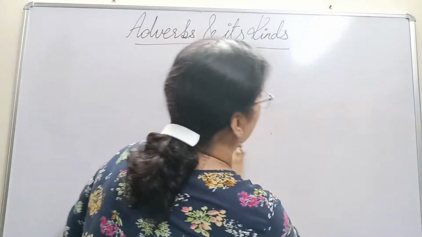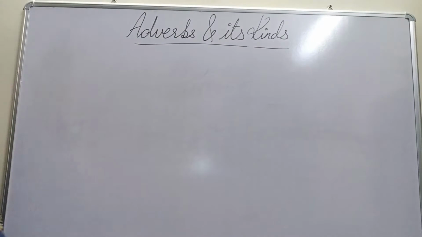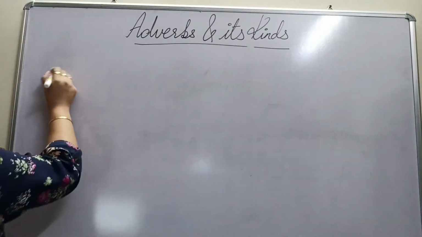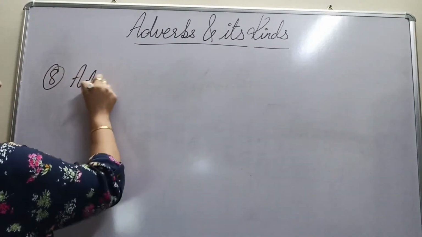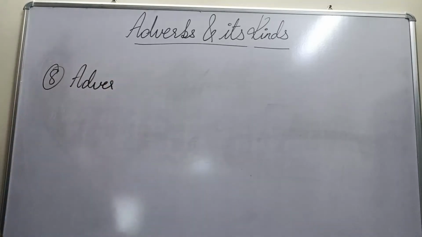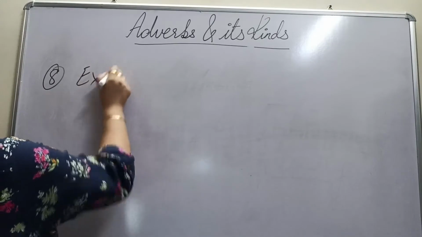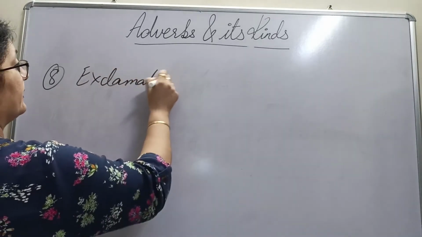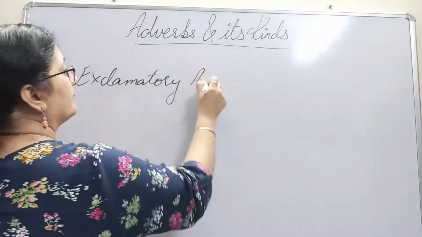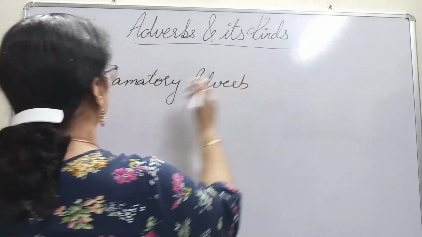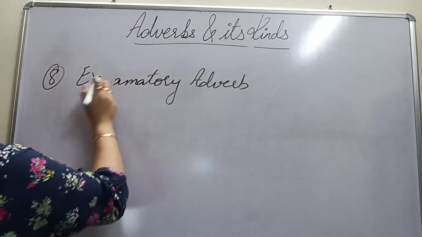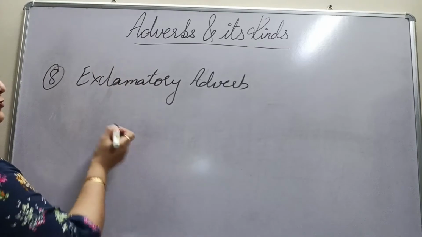Coming up to our eighth one, which is exclamatory adverb. Now that's a C L, not a D. Exclamatory adverb.